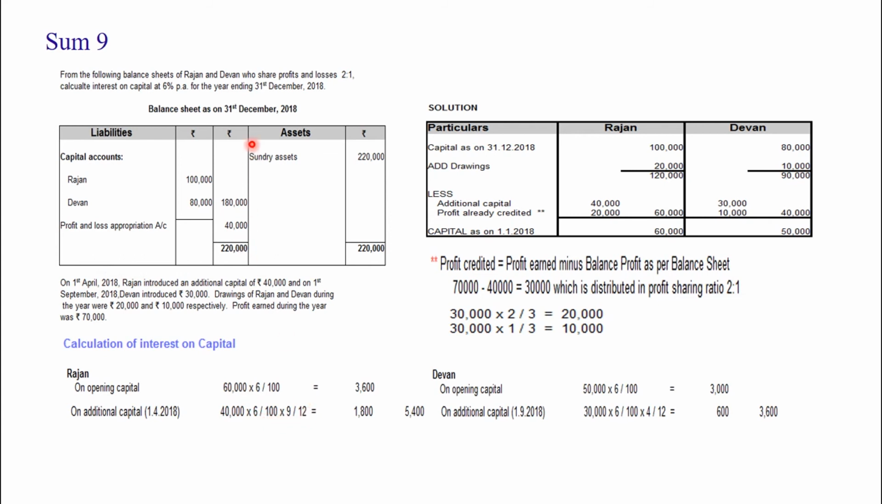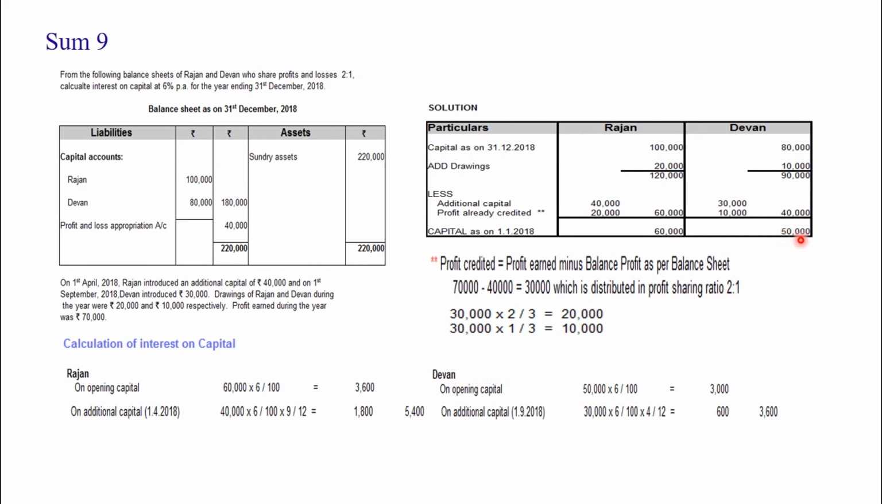From 1st April: April, May, June, July, August, September, October, November, December. The financial year closes on 31st December, so till December it is 9 months. So 40,000 into 6 by 100 into 9 by 12 equals 1,800. This is for Rajan. Total is 3,600 plus 1,800, that is 5,400.